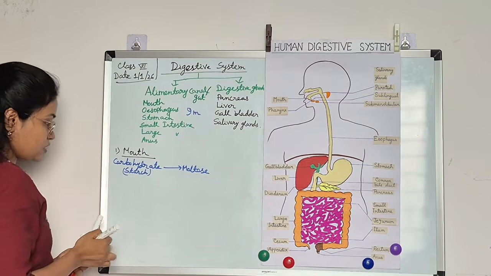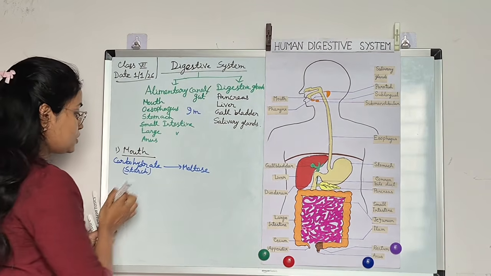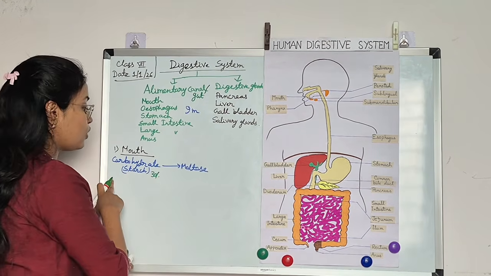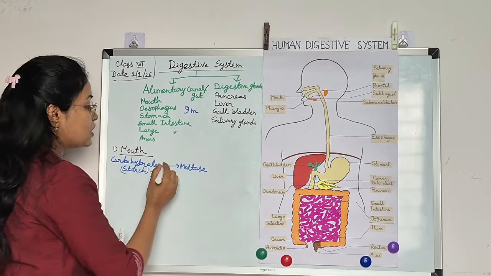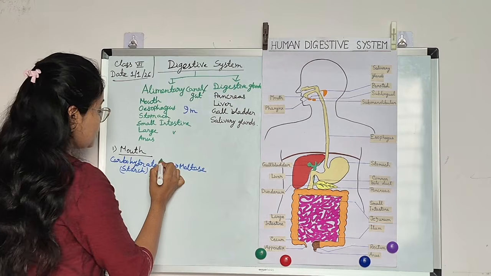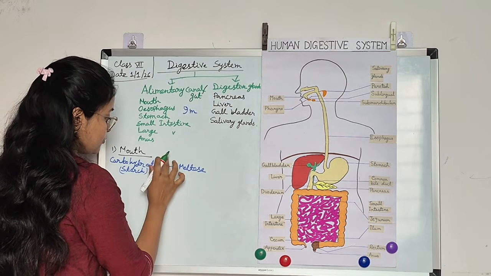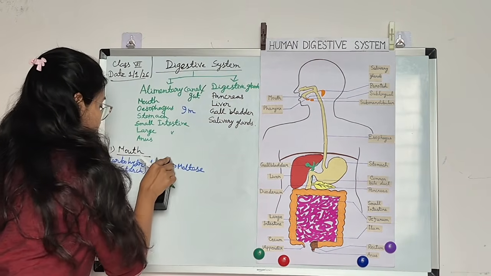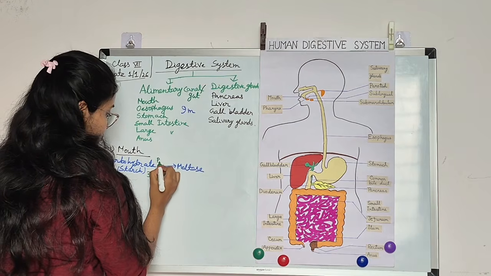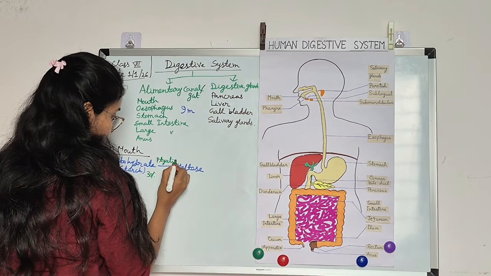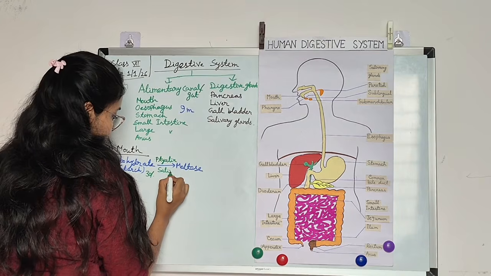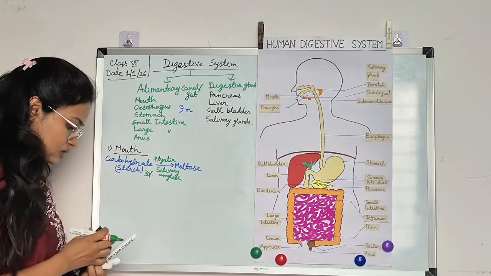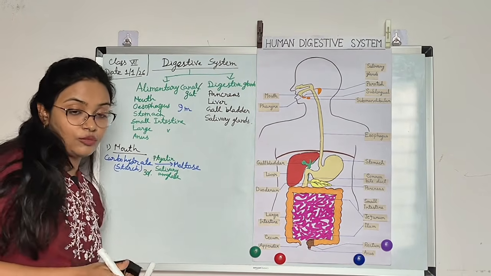Here, about 30% of the carbohydrate is digested, and in this process starch is converted to maltose with the help of salivary amylase, which we also call ptyalin. Ptyalin, or salivary amylase, is responsible for carbohydrate digestion.